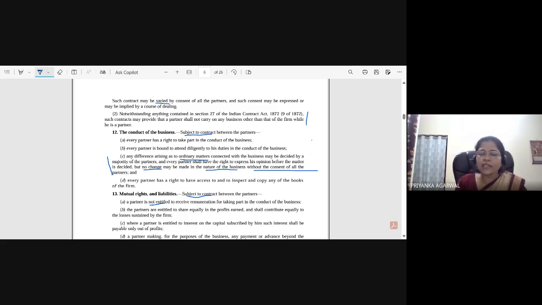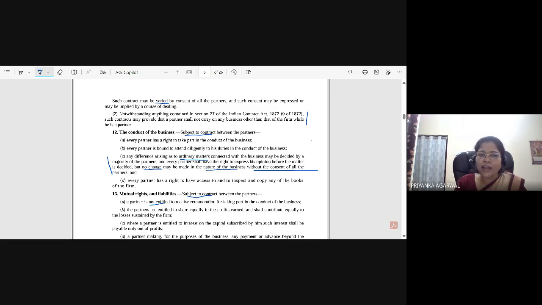They decide that this creditor we are not going to deal with, we are going to deal with another creditor. This is an ordinary matter of the business, and it can be decided by a majority of the partners. Even if one or two are not agreeing and five are agreeing, then the majority lies with the five partners, right?